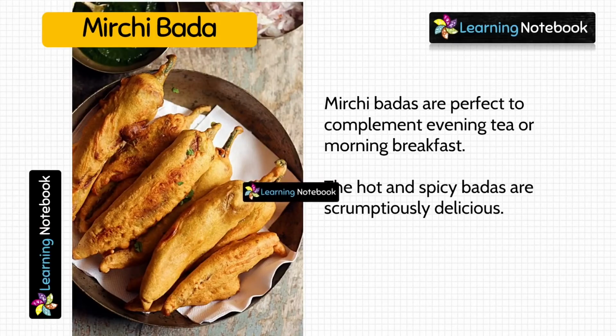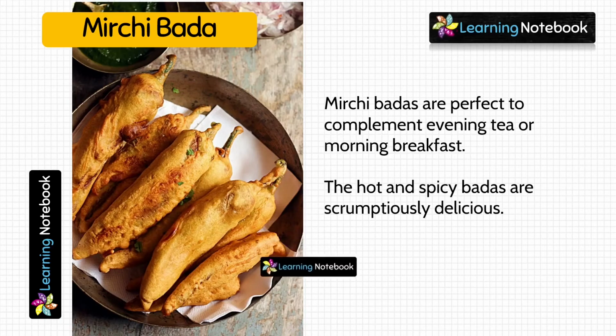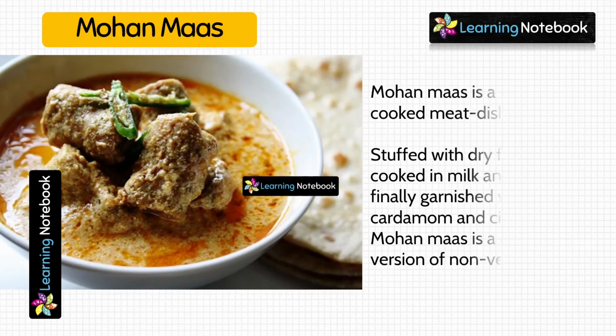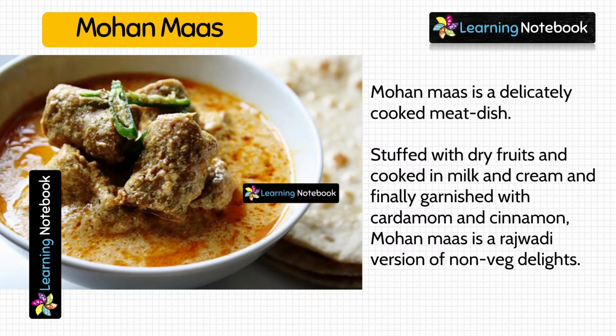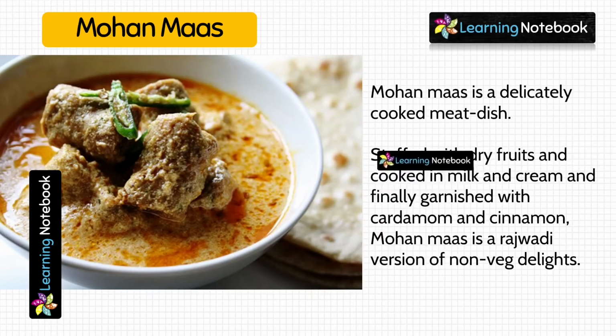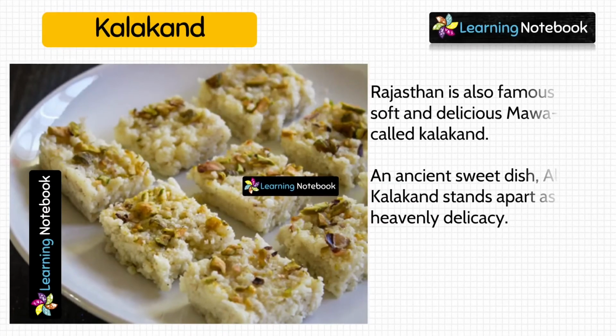Next food item is Mirchi Bada. Mohan Mas. This is Kalakan.